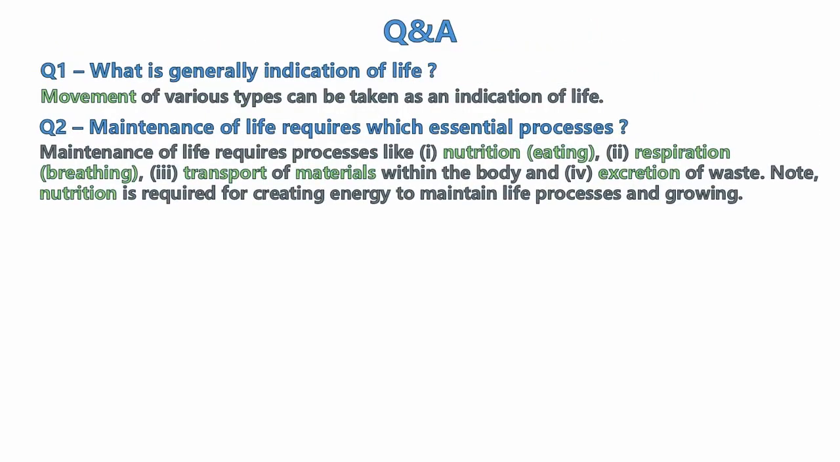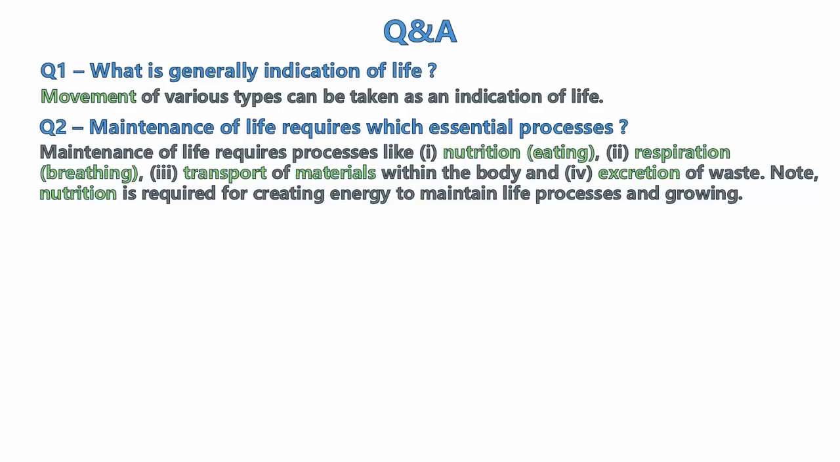Maintenance of life requires which essential processes? There are some processes which are essential for an organism to live. One is nutrition, which is basically eating. Second is respiration, which is basically breathing, because it has to breathe in oxygen and give out carbon dioxide. And this oxygen will be used to create energy within the body in addition to the food that has been consumed.